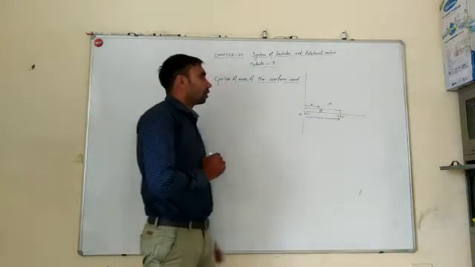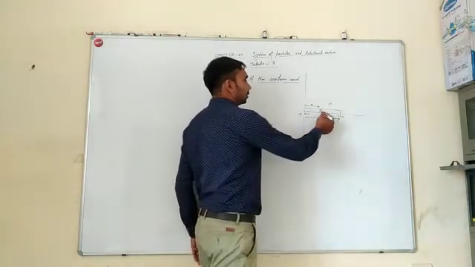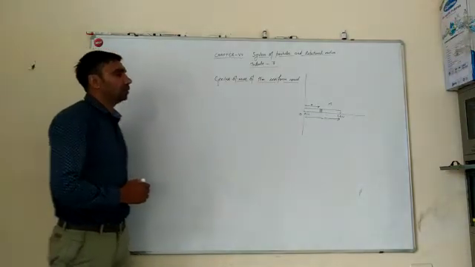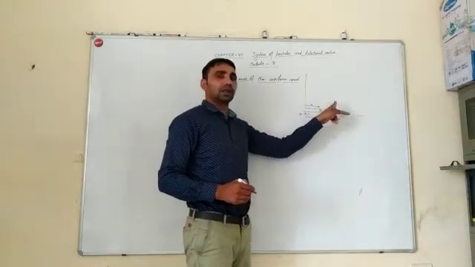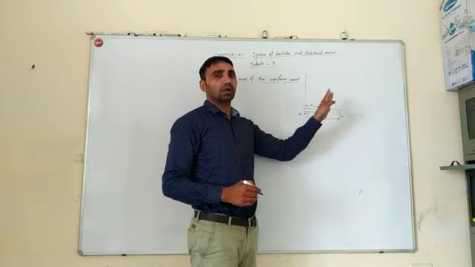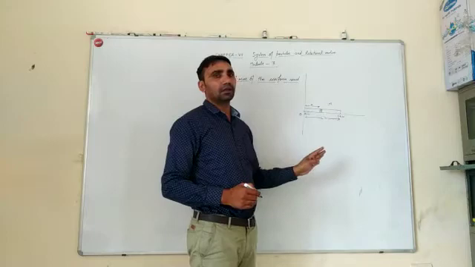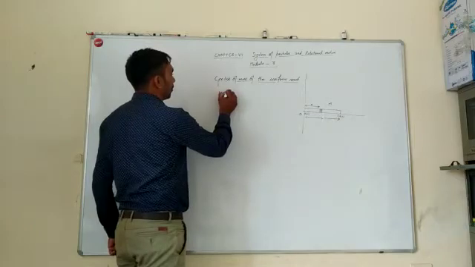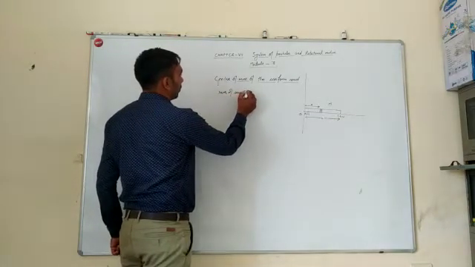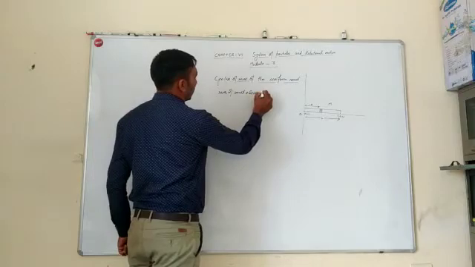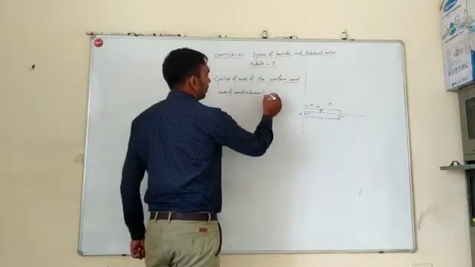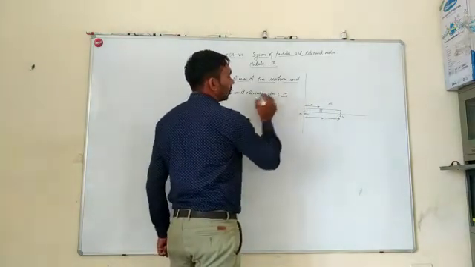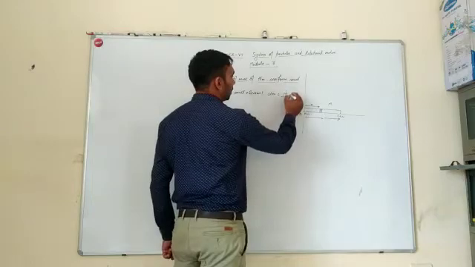Now, the mass of this element: M is the mass of the rod and capital L is the length of the rod. So the mass per unit length is M divided by L. The mass of the small element, dm, is equal to M, the mass of the rod, divided by the length of the rod, multiplied by dx.